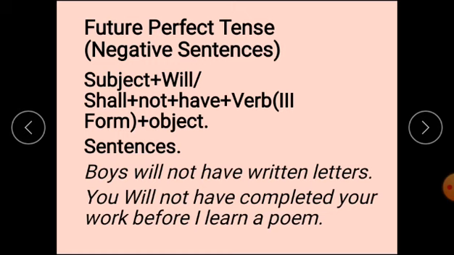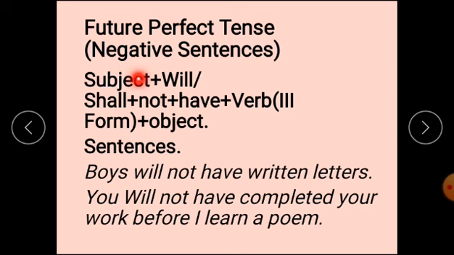Negative sentences: after will or shall there will be not, after that have will be there. Means between will, shall and have you have to use not. Boys will not have written letters. Again, just see this structure.